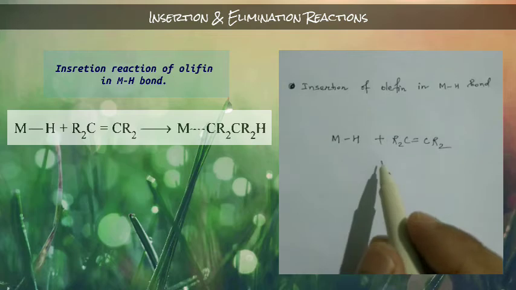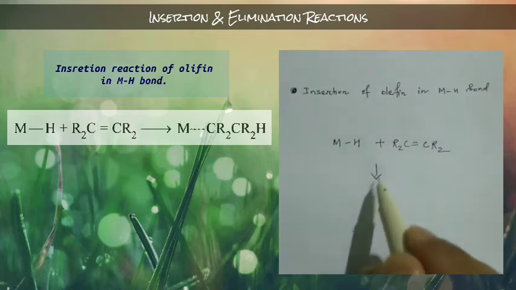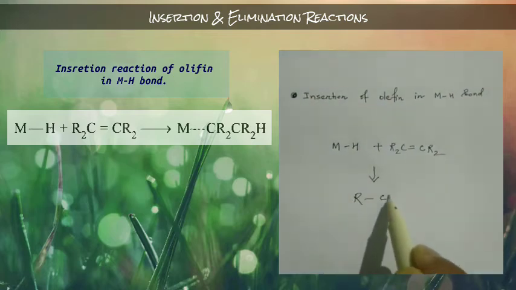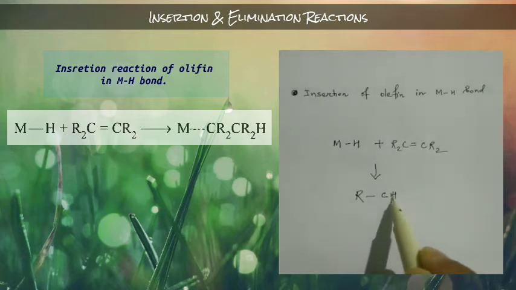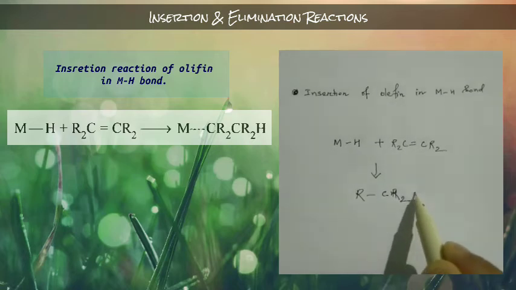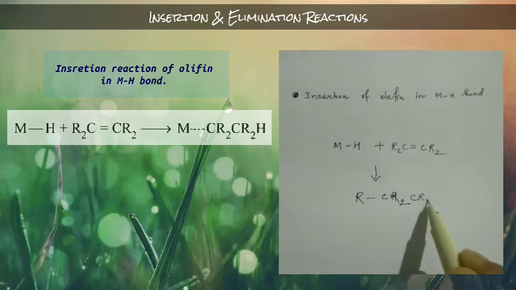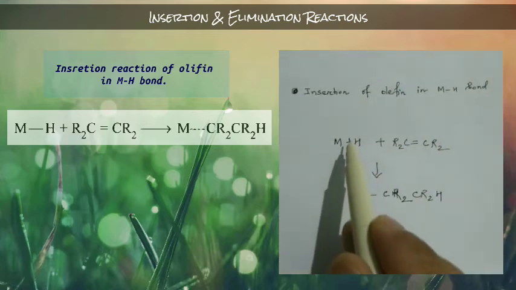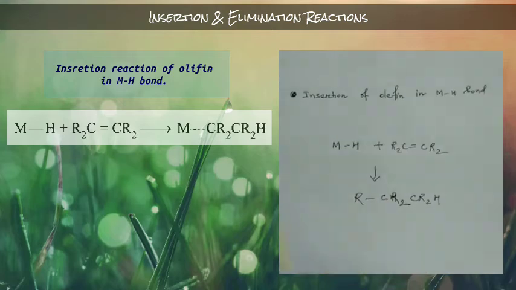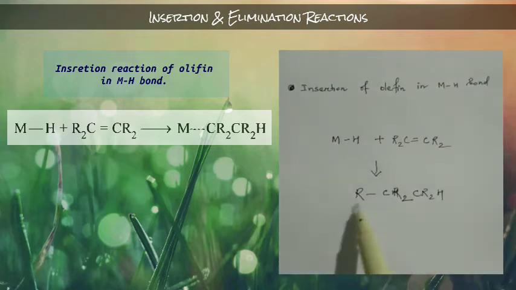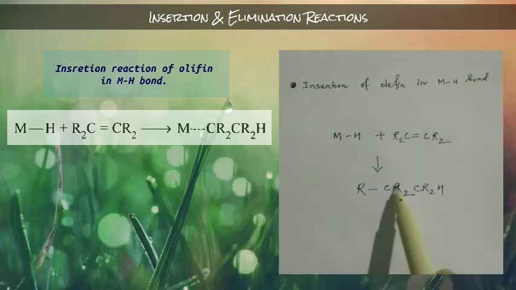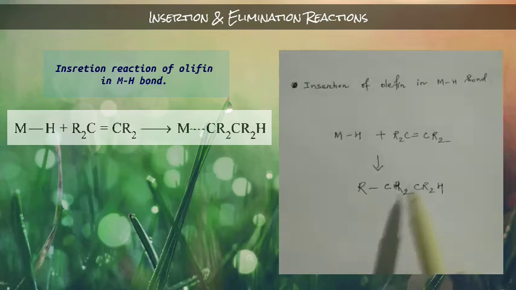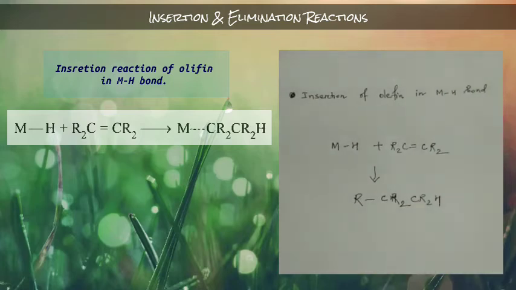Here, this olefin is going to be inserted between this metal and hydrogen bond, and they are going to form this product.